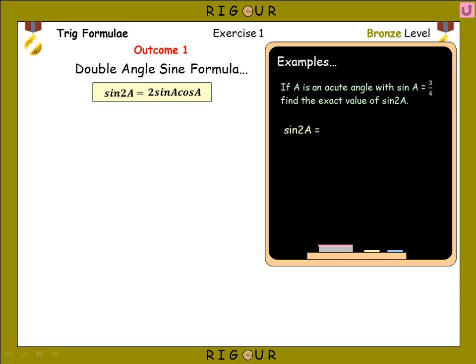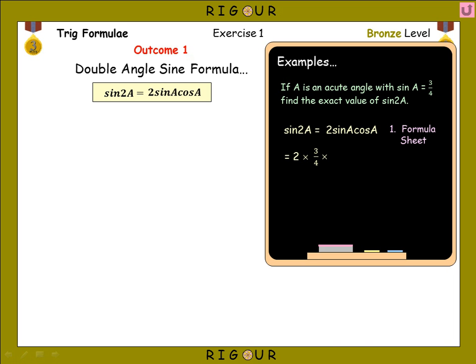How we go about answering this question is, first of all, we get the expansion from the formula sheet, and as we can see from the yellow box, it's 2 sine a cos a. Then we substitute in the values. So it's 2 times sine a, and sine a, as it tells us in the question, is 3 over 4, and we multiply that by cos a, which we don't know.